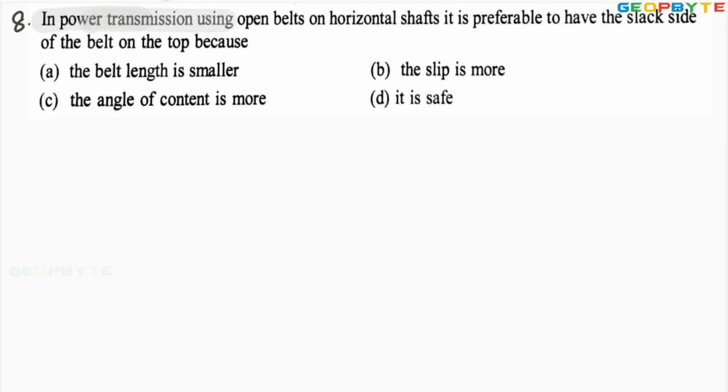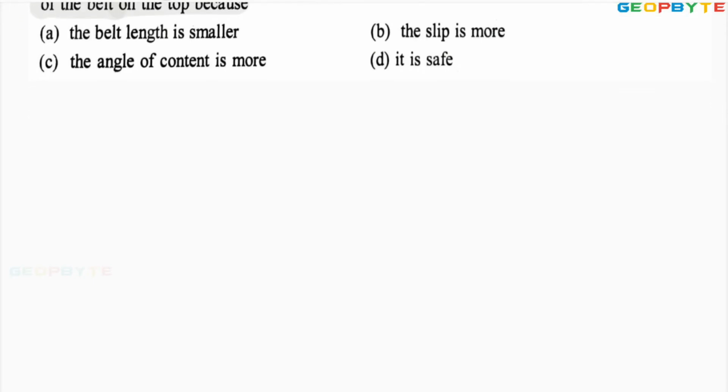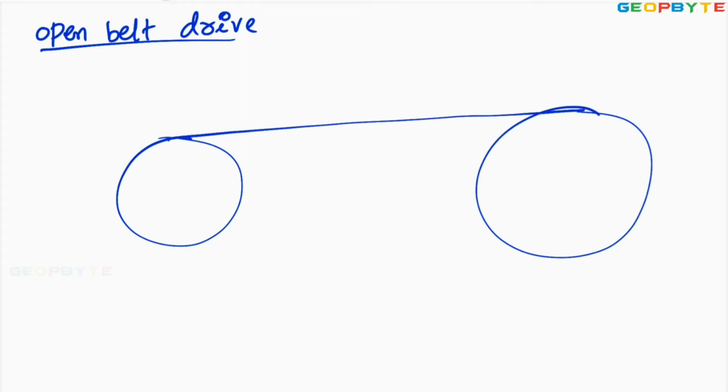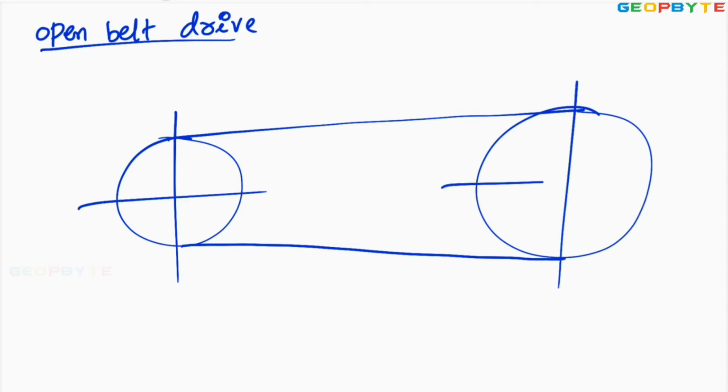In power transmission using open belt on horizontal shaft, it is preferable to have the slack side of the belt on the top side. So in open belt drive, generally remember, in the open belt drive, driver and driven both are running in the same direction. This may be the driver, this may be the driven. This is how the belt is connected to the two pulleys. You know, in open belt drive, both are running in the same direction.